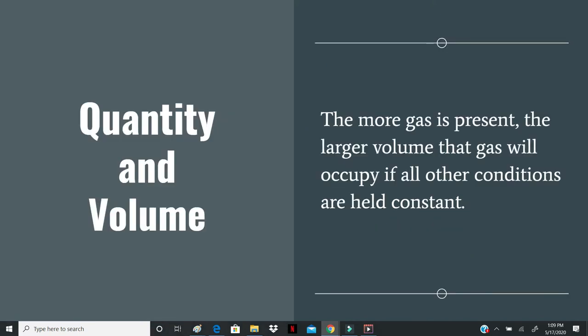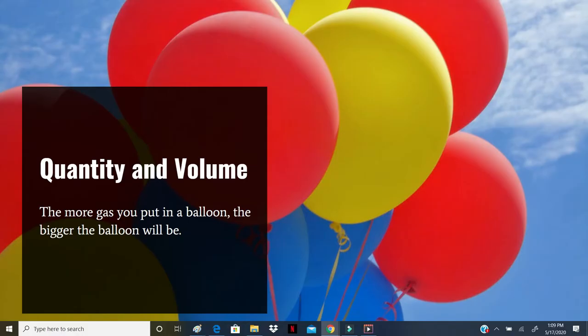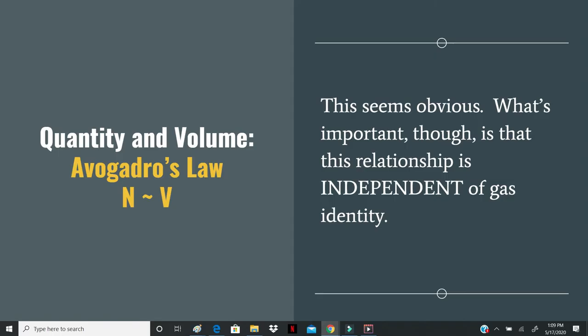All right, the first pair of quantities that we're going to relate are quantity itself and volume, which makes sense. The more gas that we have, the larger a space that gas is going to occupy, as long as we keep everything else the same. And this is definitely something you've observed in real life before. The more gas you put in a balloon, the bigger the balloon will be. And as we let gas molecules out of the balloon, if we keep everything else the same, the balloon is going to shrink. So we've got nothing new there.